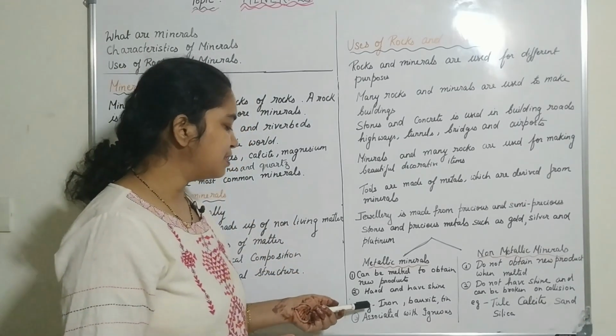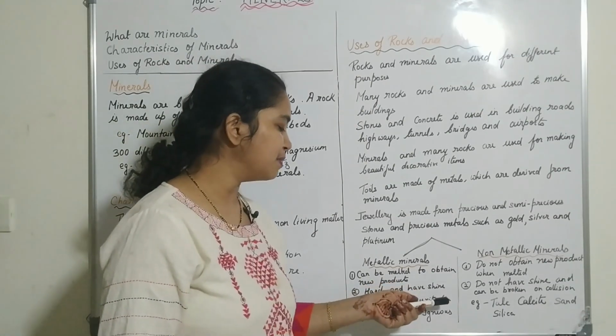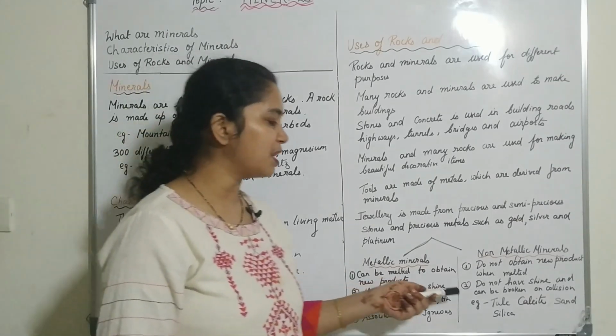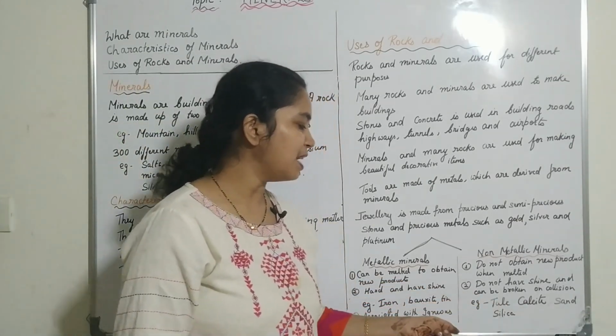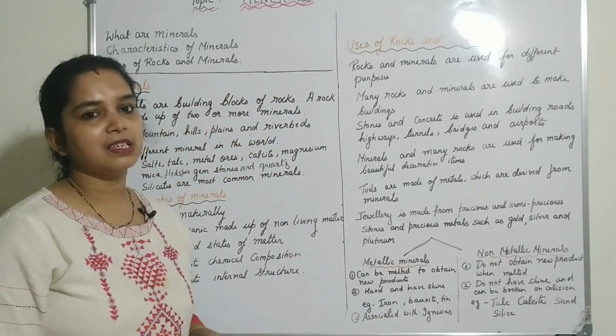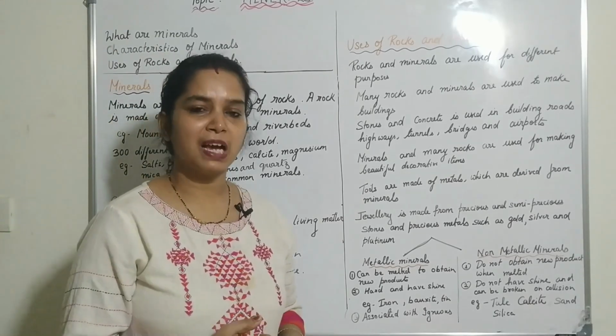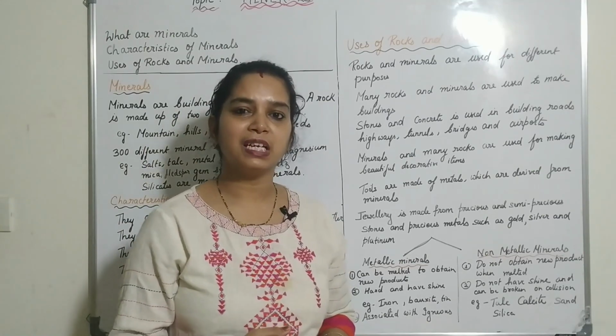Metallic mineral examples include iron, bauxite, tin, magnesium, but non-metallic mineral examples include talc, calcite, sand and silica. Non-metallic minerals are associated with sedimentary rock, but metallic minerals are associated with igneous rocks.